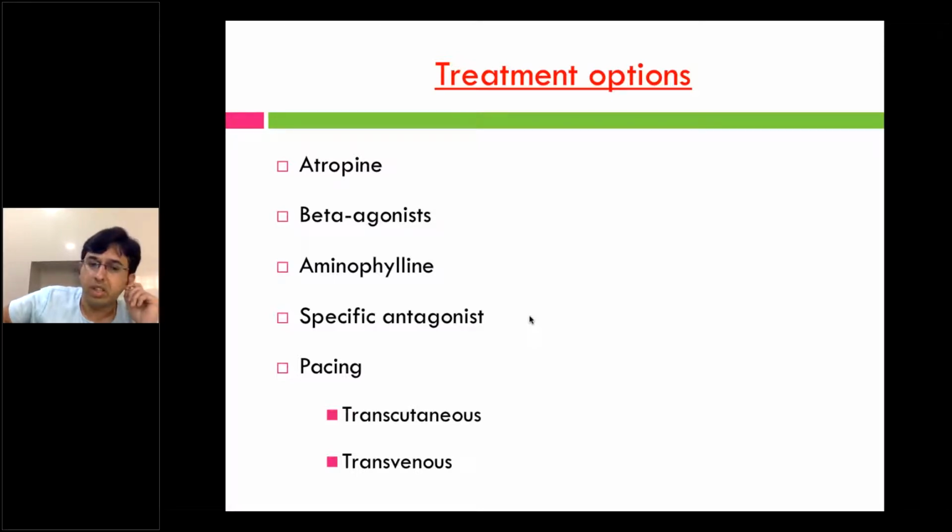Then the last thing is pacing, transcutaneous and transvenous. I will just brief about the drugs, which are to be used at what dose. See, at last you can't expect all bradyarrhythmias to be corrected with just drugs, but you should be able to sustain this patient to a tertiary center, at least for 15 to 30 minutes, to give heart rate backup to reach a tertiary hospital. We have seen many patients with inferior MI CHB referred from a Mysore private hospital, not reaching Jayadeva, collapsing on the way because of CHB. So this has to be taken care of.